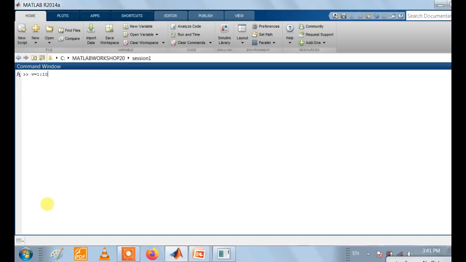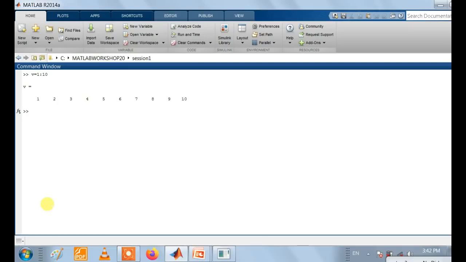Suppose we write 1:10, it gives the output of 10 numbers with spacing of 1. It is a one-dimensional array kind of vector, so it has only one row. The values start with 1 and end with 10. The colon represents the range of the variable, from 1 to 10.